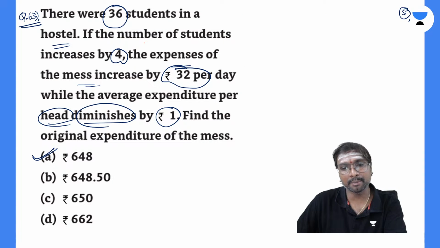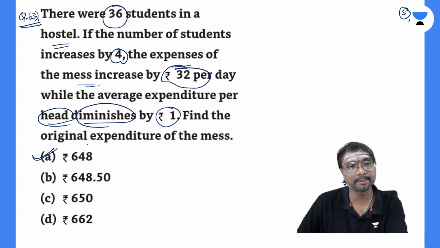36 students were there. If the number of students is increased by 4, then the expenses of the mess are increased by 32 per day, while the average expenditure per head diminishes by 1 rupee. Then find out the original expenditure of this mess, right?